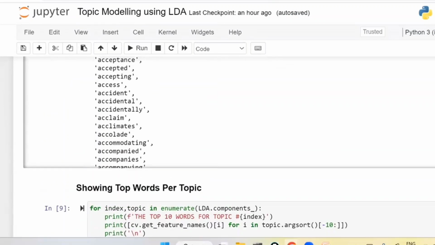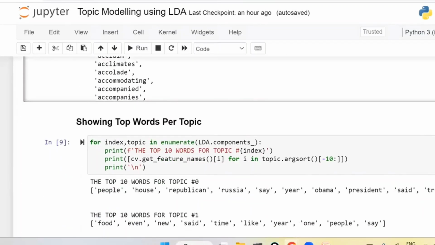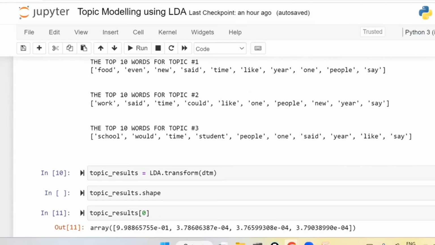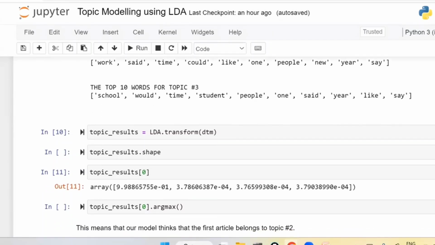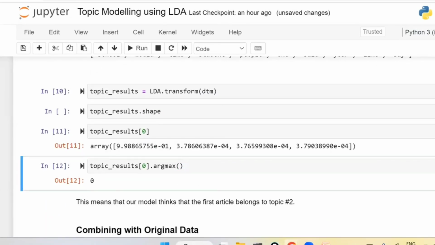Till now I have done the modeling. With this, the modeling was completed. I have just fitted the data, whatever data I have. Modeling was completed. Now what I'm going to do is LDA.transform, I'm going to transform the entire data. Once I have transformed, I'm selecting the first sentence. For the first sentence, this is the first one, second one, third one, and fourth one. Out of these 4, which has the argmax? What is meant by argmax? The argument which has the maximum value.